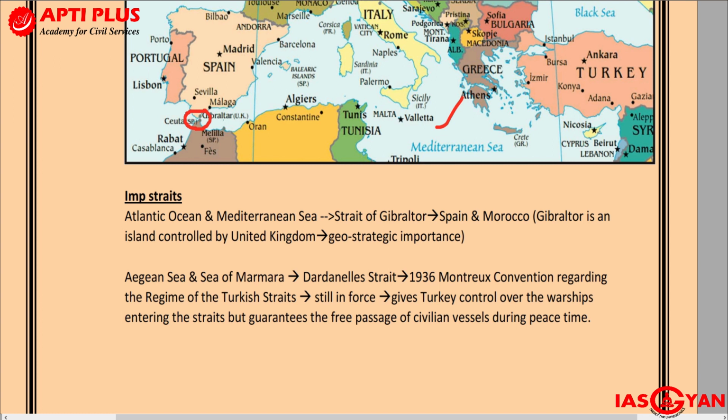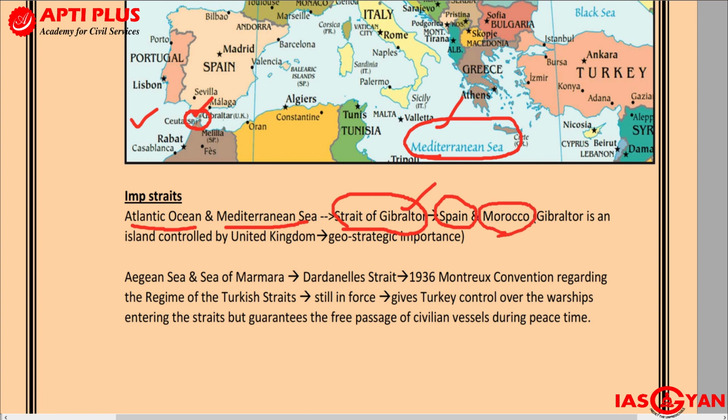Over here we get to see that there are some important straits. For example, this particular strait that I just now pointed out to you is the Strait of Gibraltar. As you can see in the map also, it is connecting the Mediterranean Sea with the Atlantic Ocean. So the Atlantic Ocean and the Mediterranean Sea are connected via the Strait of Gibraltar. And since it is a stretch of water, it is actually separating these two countries, one is Spain and the other is Morocco.